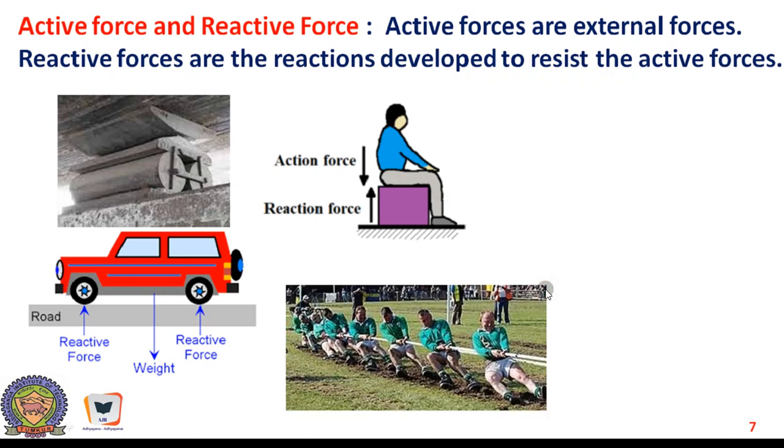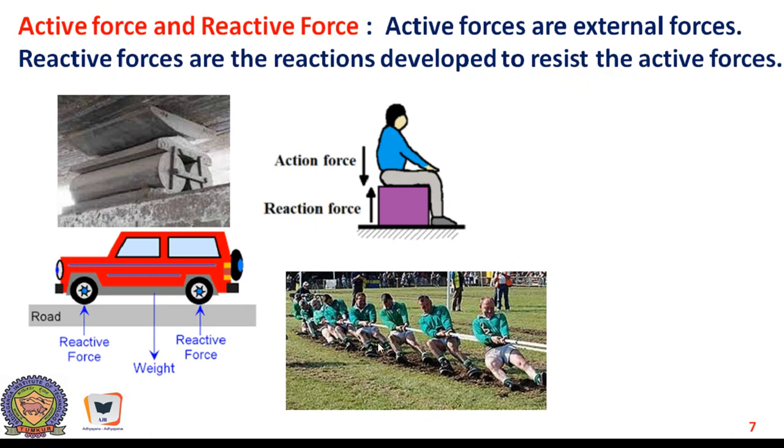And here people are pulling in a tug of war. This is the rope, and seven people are pulling along the same direction with various intensities of forces up to their capability. And if they are able to stretch out, they will be able to pull their opponents, and that is the effect.